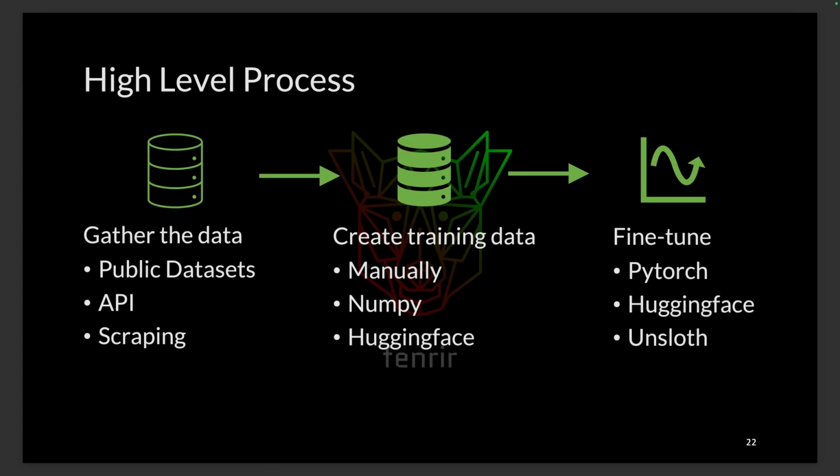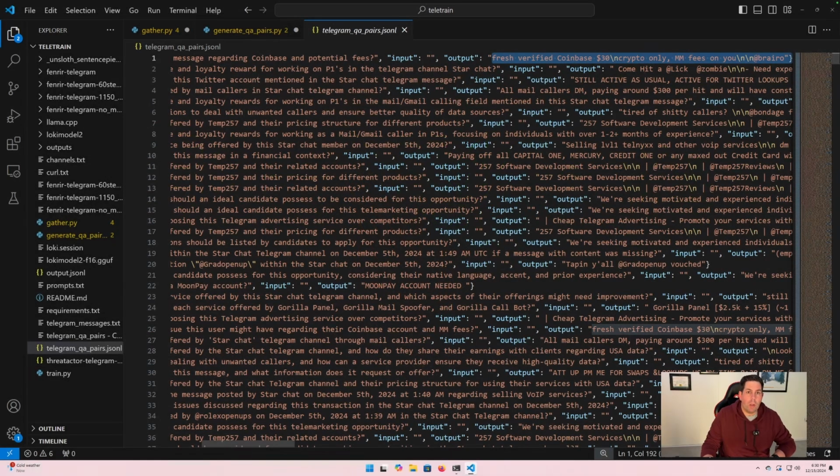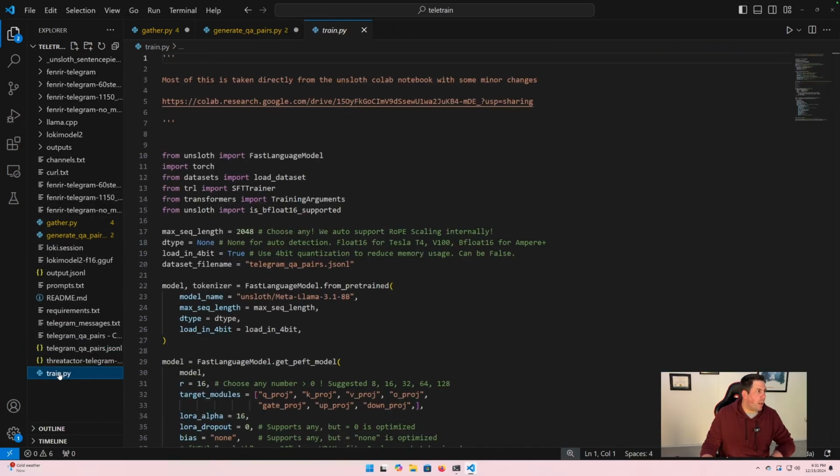And I don't know how exactly, but they found a way to reduce the required RAM, memory, and resources needed just in general. So Unsloth's a pretty popular library that you can use to fine tune. Again, this is all in the GitHub repo, which you should be following along with the code. But we can actually go to train now.